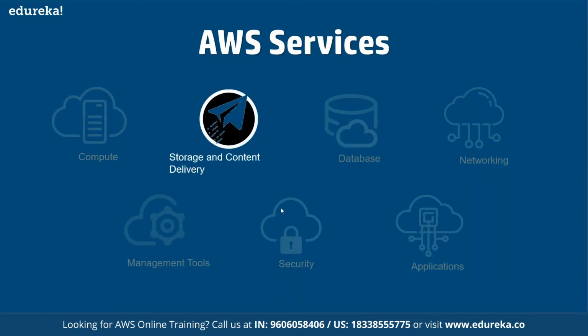Then we have storage and content delivery. Under storage and content delivery, we have services like S3, the EBS volume that we use along with the instances, the Storage Gateway, the Glacier service, and the CloudFront service that we are going to discuss. Basically, these are the main services offered under storage and content delivery.